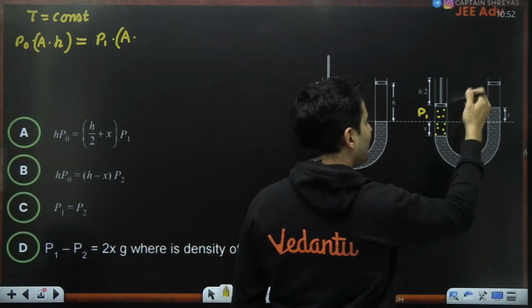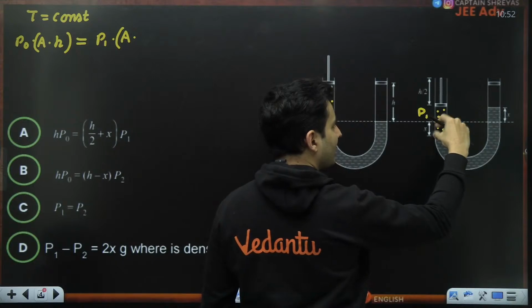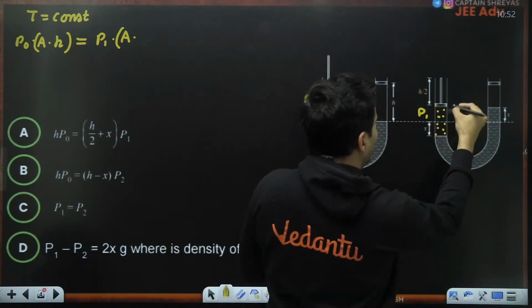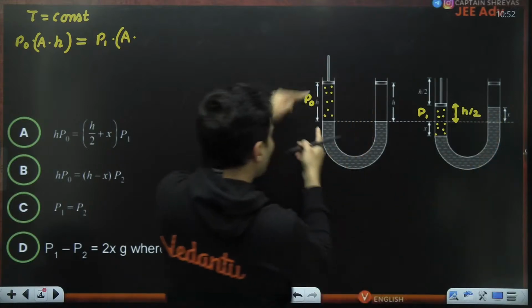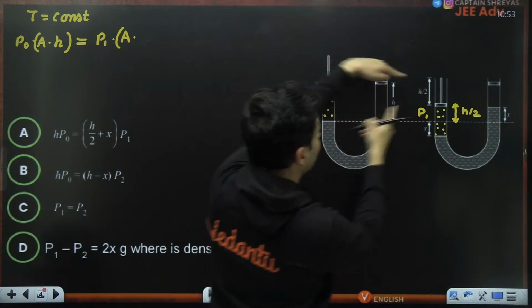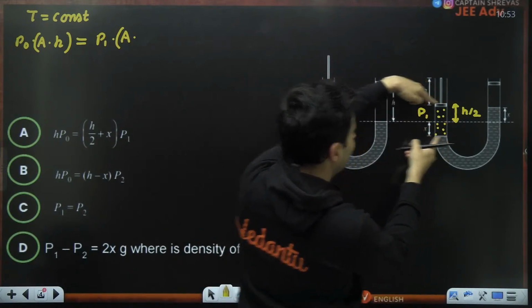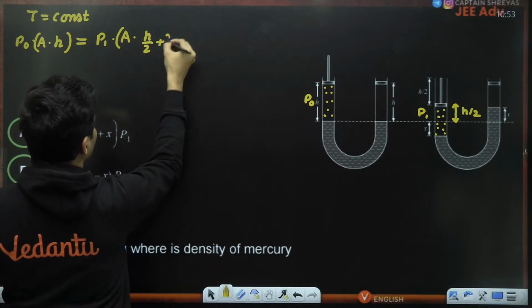So if this is h by 2 and this is x, then obviously this much part is also going to be h by 2. Just see, if this is h, this is h by 2, this is also h by 2. If this is h by 2, this is x, how much is this? This is obviously h by 2 plus x.